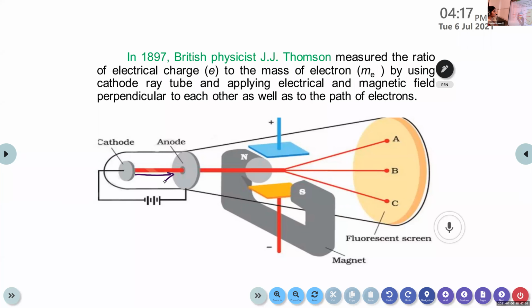After that, we apply electrical and magnetic fields perpendicular to the path of the electrons. You can see here a magnet, so a magnetic field is applied. Then you can see plus and minus charges, which means an electrical field is also applied.